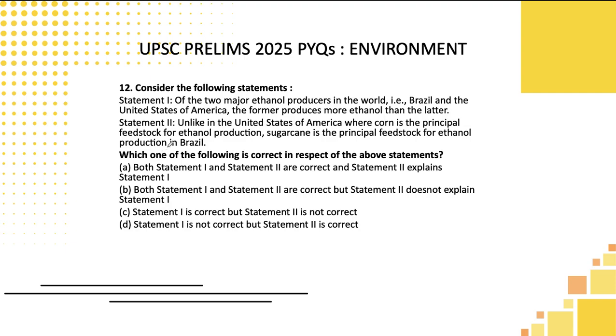12th one, of the two major ethanol producers in the world, Brazil and USA, the former means they are telling Brazil produces more ethanol than USA. And in case of USA, corn is the main thing for ethanol production, and sugarcane is the main one for ethanol production in Brazil. Okay, students, but the second statement is true.